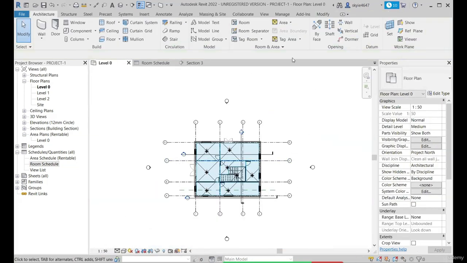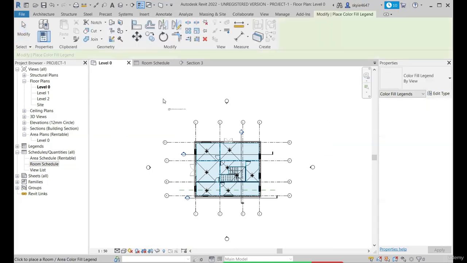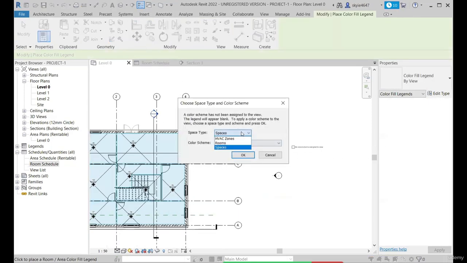Now, as we have seen the color fill legend in case of the areas, let's check the same in case of the rooms. So let's go to the Annotate tab, go to Color Fill, and just place the legend anywhere you want. Now the spaces is the rooms, and if you want to bifurcate the color scheme by any data, we have three types of data here: room department, room name, or room number. So let's go ahead with the room name.